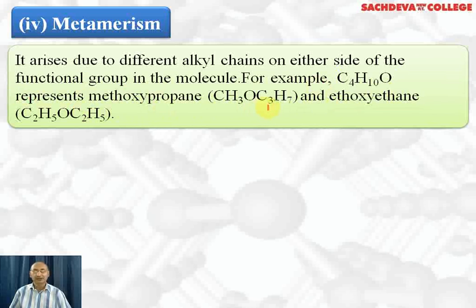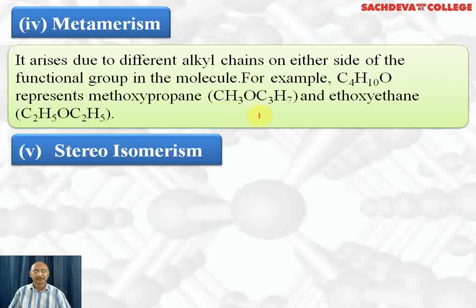Even a third one is possible because C3H7, if it is normal propyl, then it will be methoxypropane, more accurately 1-methoxypropane. If it is isopropyl group, then this compound would be called 2-methoxypropane. So 1-methoxypropane and 2-methoxypropane are possible. So in total there are 3 metamers of